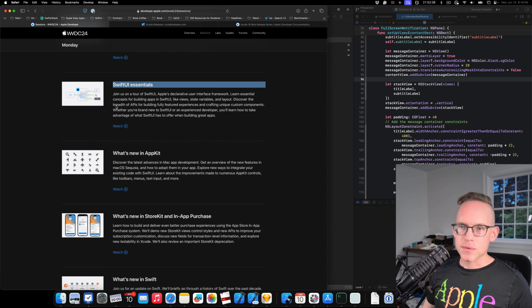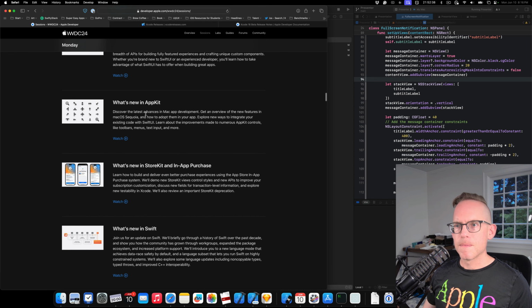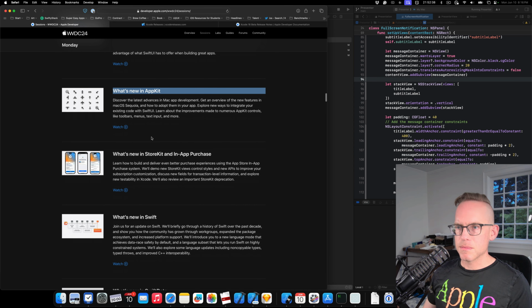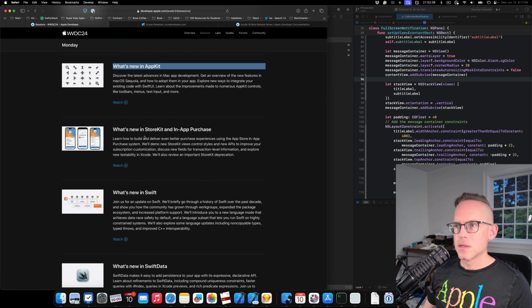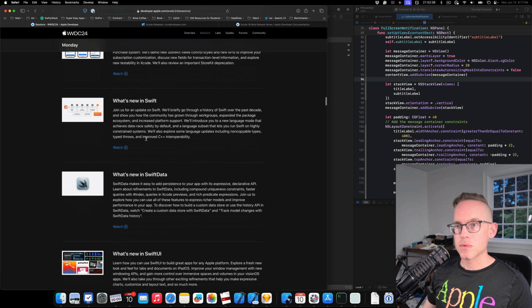SwiftUI Essentials. So this is a tour of SwiftUI. Is this covering new stuff? Looks like it's existing stuff. What's new in AppKit for Mac development? That looks interesting. New ways to integrate SwiftUI. Cool. What's new in StoreKit for in-app purchases? More changes. Okay, I wasn't really expecting that, but that's cool.